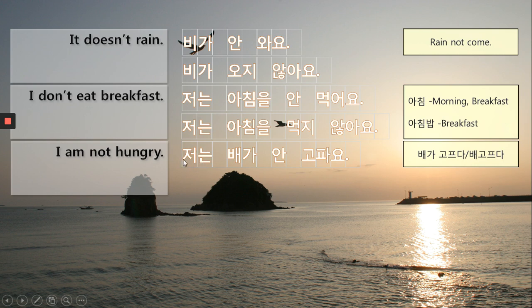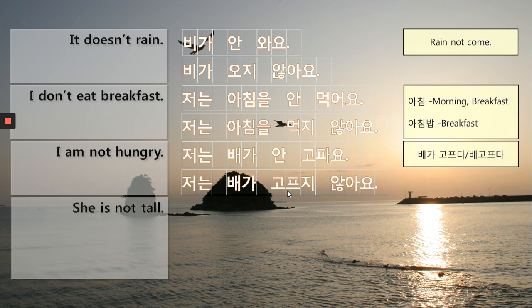I is the subject and topic. Then why is there a 가? This is a complement marker, like 저는 학생이 아니에요. And for the long form, the root form is 고프다, so 고프 plus 지 않아요. To make a long form negation, you have to check the root verb first. 고파요 is not a root verb. The root verb is 고프다, 고프.